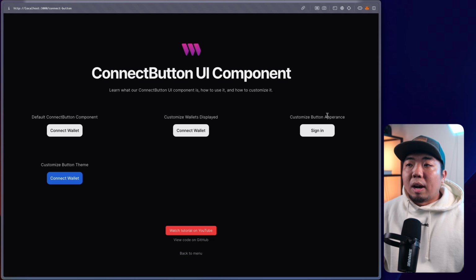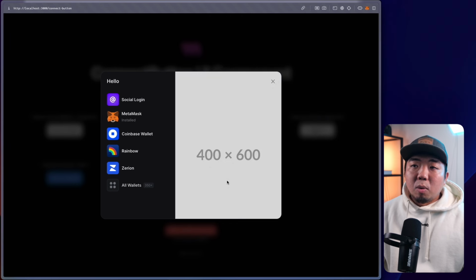Then we'll go into how we can customize the button appearance. So this is things like changing the text and everything here on the button, along with changing the modal screen as well here. So we can customize the right hand side of our Connect modal here. You can add your own components, you can render your own image, however you want to design this section on the right here. You can have full customization over that.